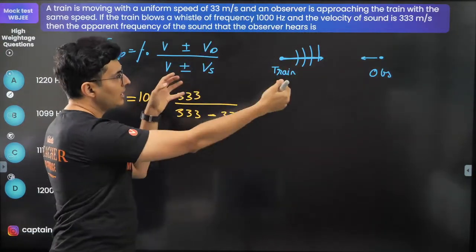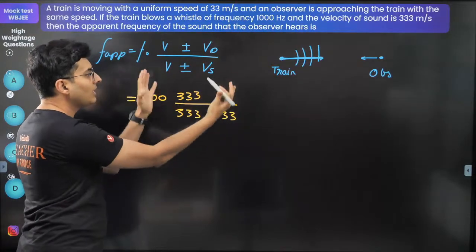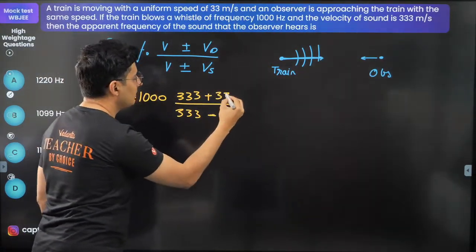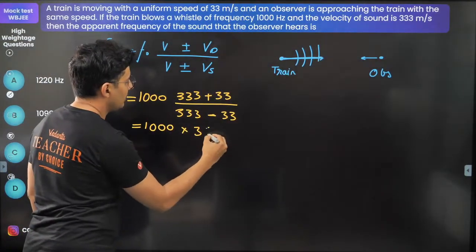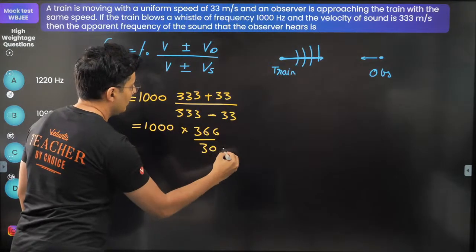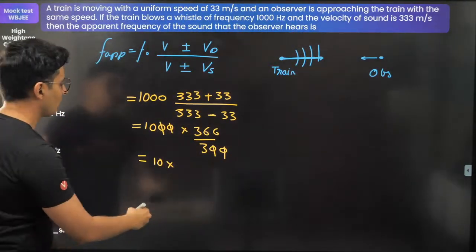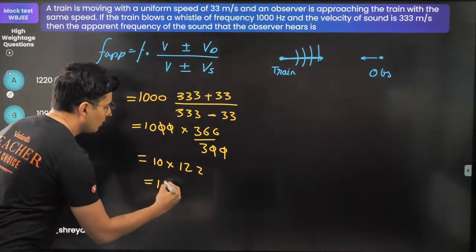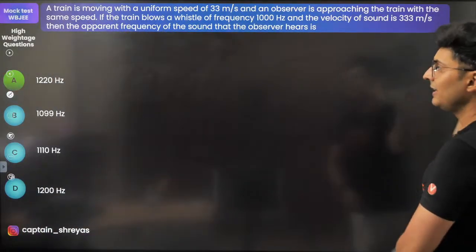And detector is also coming close. It will increase the apparent frequency. So the way to increase this is by increasing the numerator. So put plus and plus 33. So now this will become 1000, this will become 366, this will become 300. 0 goes. So this will become 10 into 122. So this will become 1220. Yes, that's the answer. Option A, of course. Done.